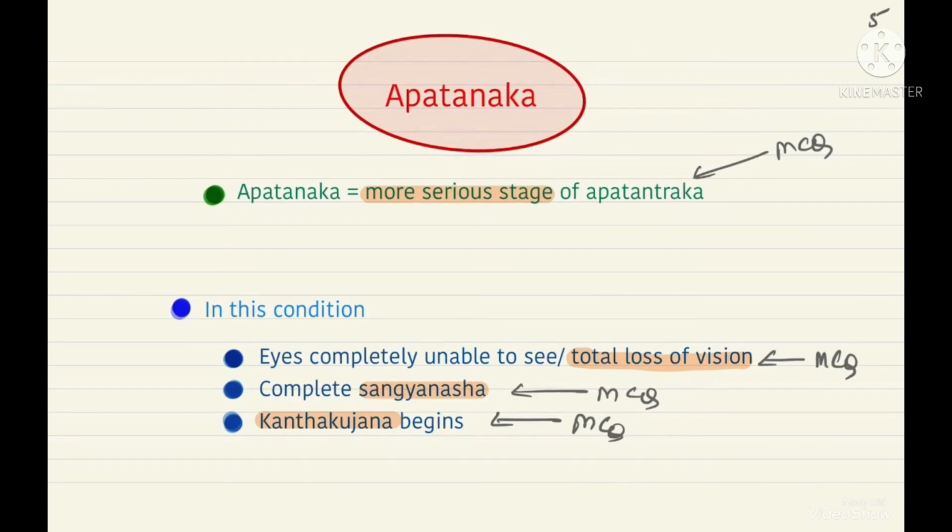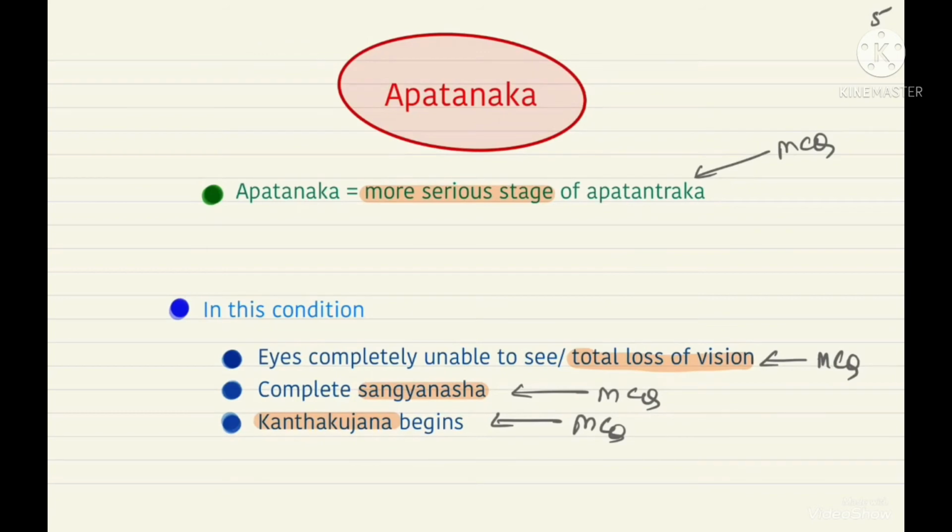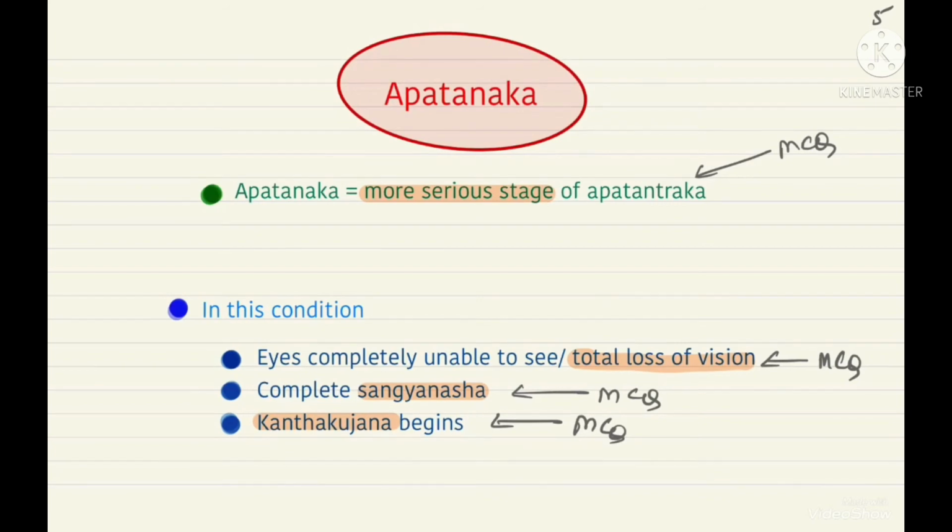Now in the earlier condition, in the apatantrak, we have seen that the eyes could be fully closed or half closed, but in this condition the eyes are completely unable to see. There is a total loss of vision and there is complete sangyanash. Complete loss of consciousness is there. Also kanthakujana begins. So this is an important sign and symptom of apatanak, that there is kanthakujana. So you will get an MCQ about this, that kanthakujana is a symptom of which disease. So it is apatanak and not apatantrak.